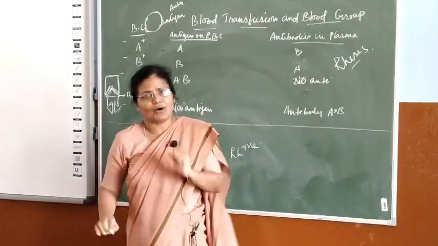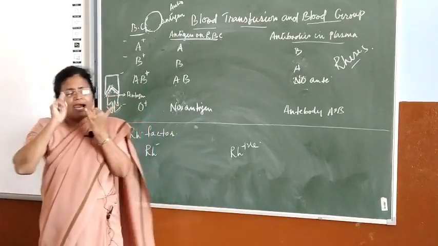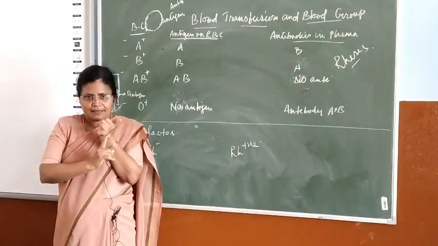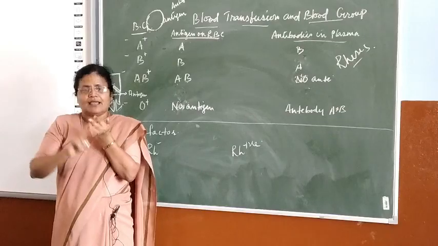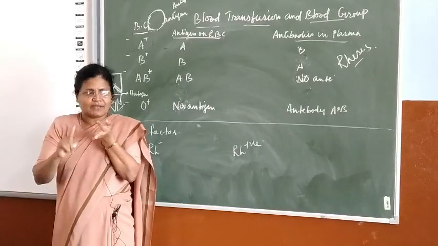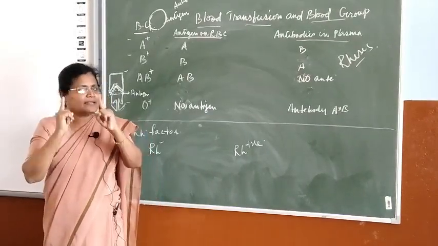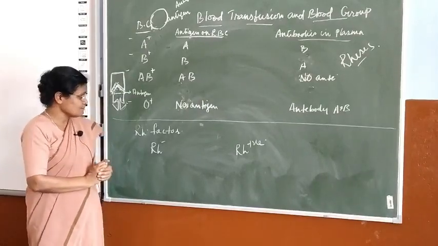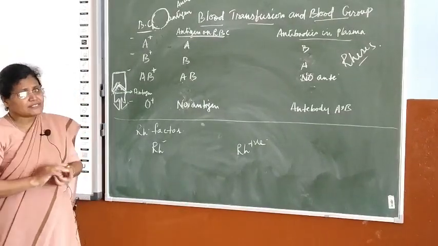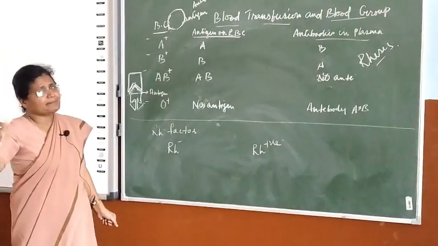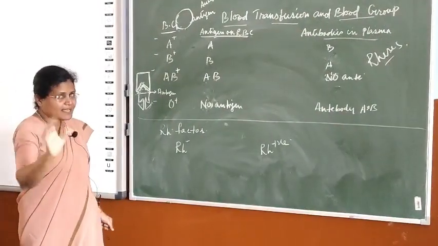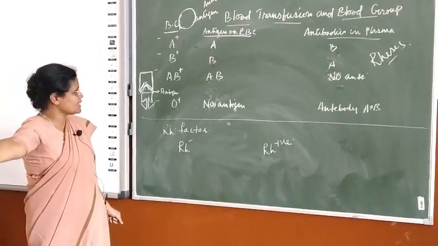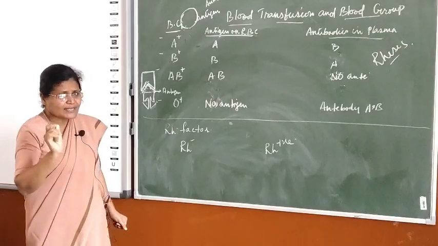My blood is A positive because my RBC has antigen A, antibody B and Rhesus factor. Because of that, my blood group is A positive. Now suppose that factor is not in the blood, that person is called negative: A negative, B negative, O negative or AB negative. Now what does this affect?